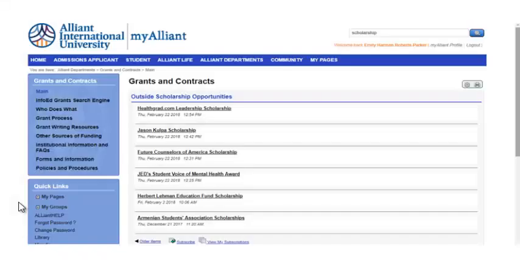All right. And then also through My Alliant, if you type in grants and contracts in the search engine, you can also see other outside opportunities that aren't offered through our school, but are offered through other institutions or other foundations.